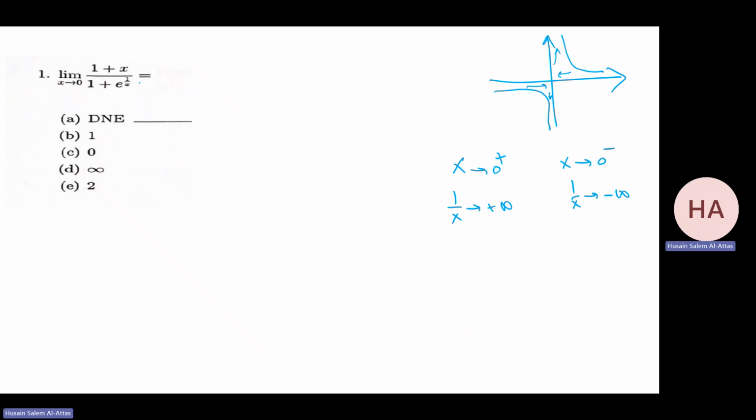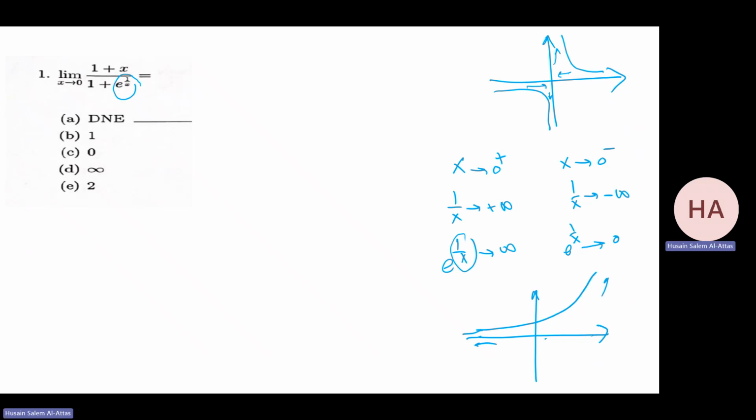And then I'm applying e to the power. So e to the power 1 over x. I know the graph of e. As the argument goes to infinity, e goes to infinity. So this goes to infinity since the argument, which is 1 over x, goes to infinity. However, as this goes to minus infinity, the value goes to 0. This goes to 0.